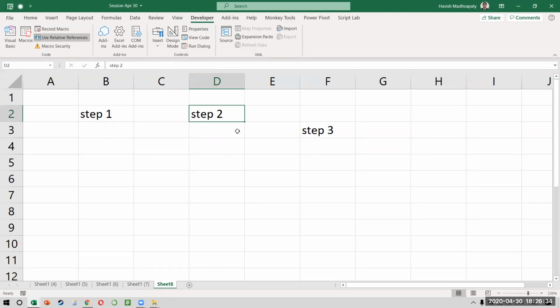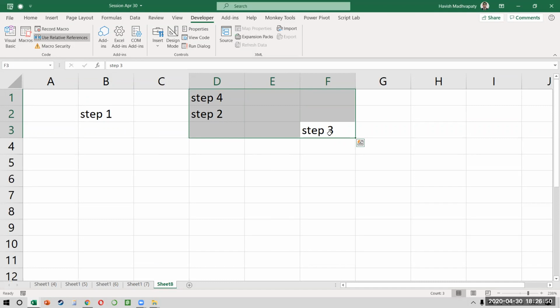That means 1 row down and 2 columns to the right. If I'm moving from step 3 to step 4, now I'm moving 1 and 2 rows above and then 1 and 2 columns to the left. So it will be active cell offset -2, -2.